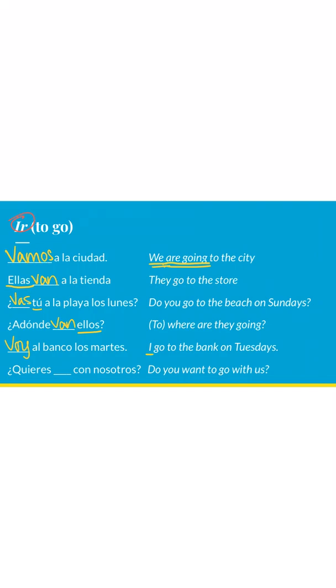And then do you want to go with us? ¿Quieres? I see my subject within that first verb. And remember, if we have two verbs side by side, my first verb is conjugated, and then my second verb is in the infinitive form. So I do not conjugate ir in this instance. ¿Quieres ir con nosotros?